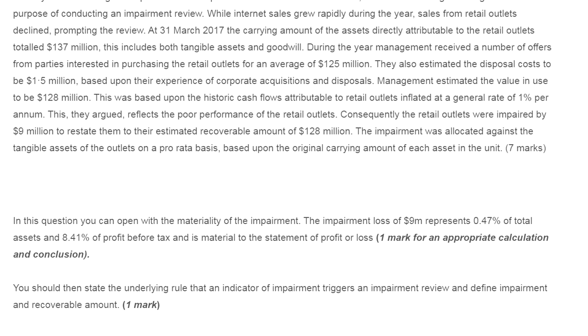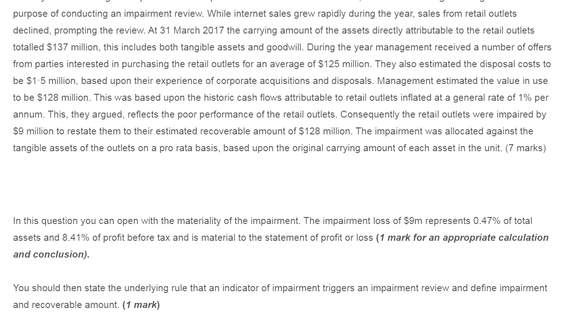This was based on the historic cash flow attributable to the retail outlets inflated at a general rate of 1% per annum. This, they argued, reflects the poor performance of the retail outlets. Consequently, the retail outlets were impaired by $9 million to restate them to their estimated recoverable value of $128 million. The impairment was allocated against the tangible assets of the outlets on a pro rata basis based on the original carrying amount of each asset unit, which was asked for 7 marks.